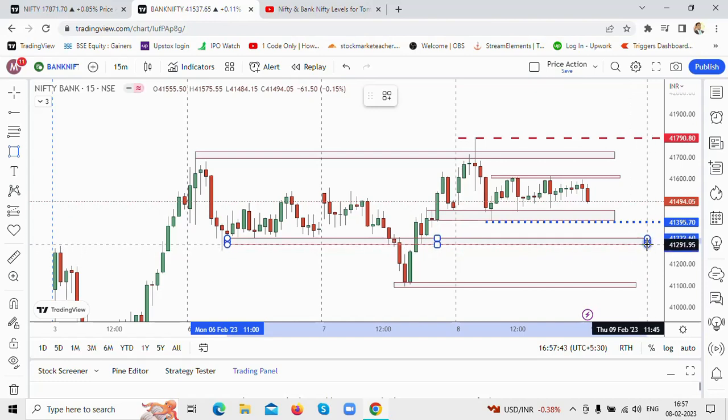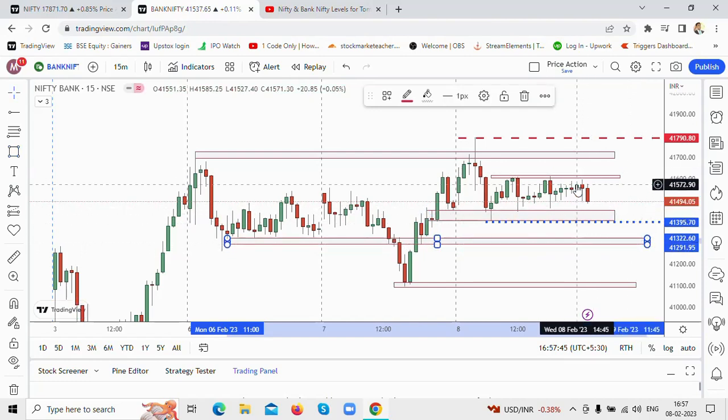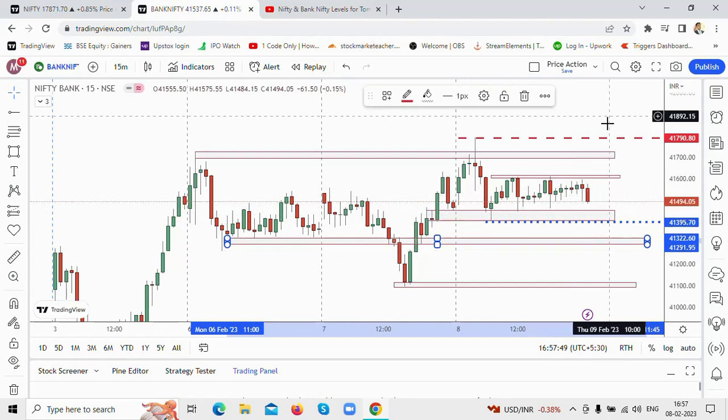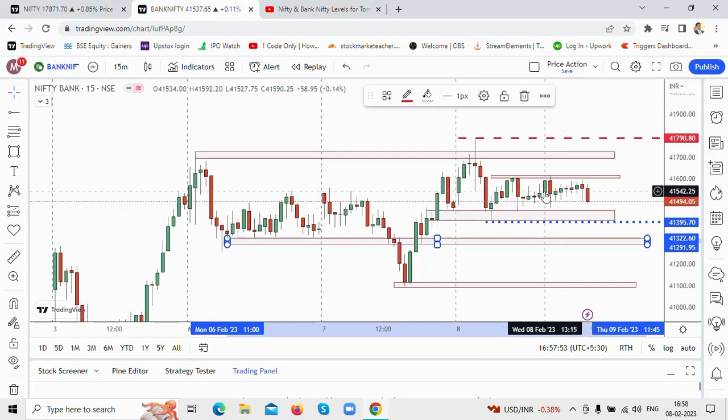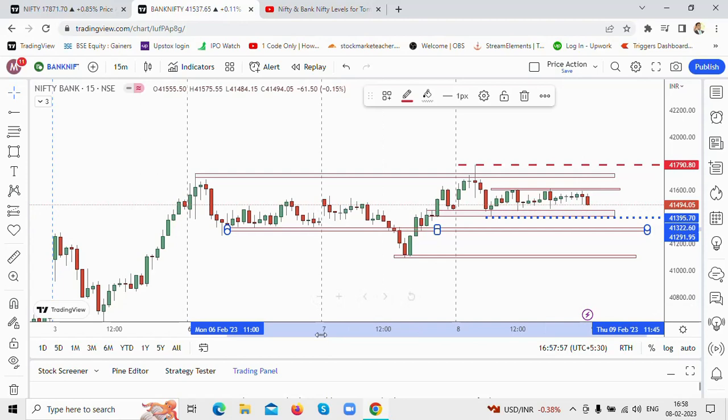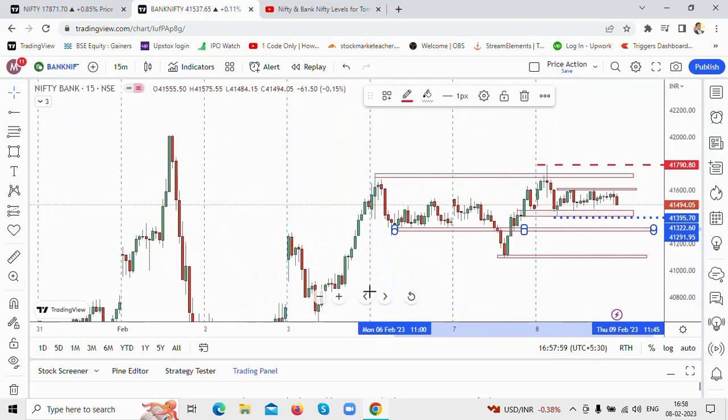So Bank Nifty has major resistances or supports to move across before it gives us a clear direction. Okay, that is what I'm looking at on Bank Nifty. I hope these levels are clear. And this level is still intact, the 42,000 level on Bank Nifty.